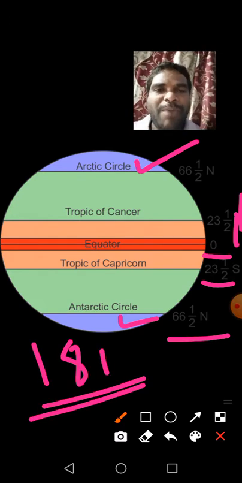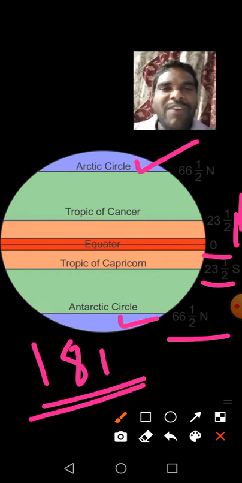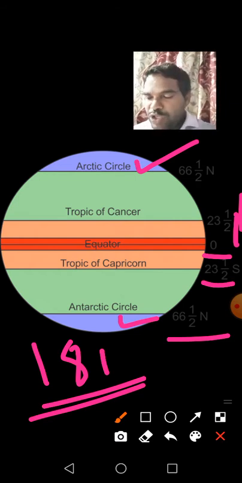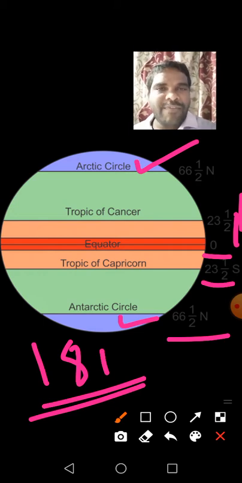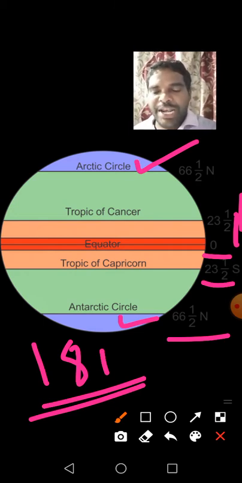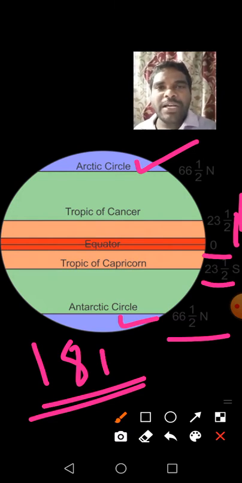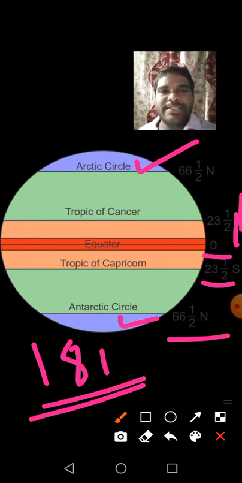We have 90 parallels in the northern hemisphere and 90 in the southern hemisphere. Including the equator, the total is 181 parallels. Shall we start our next topic? Meridians.